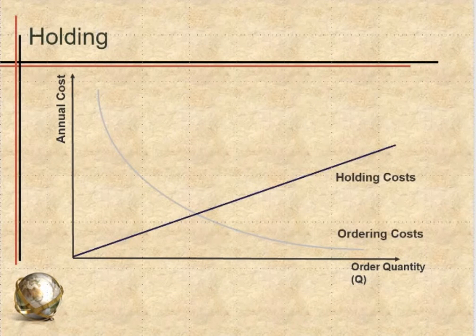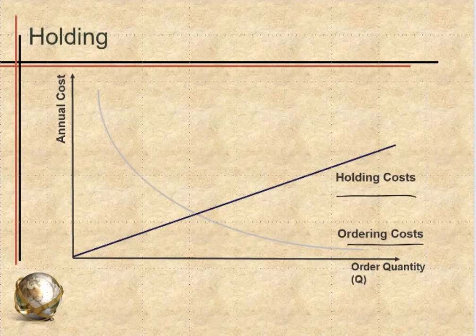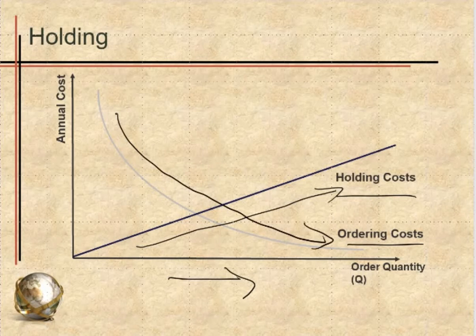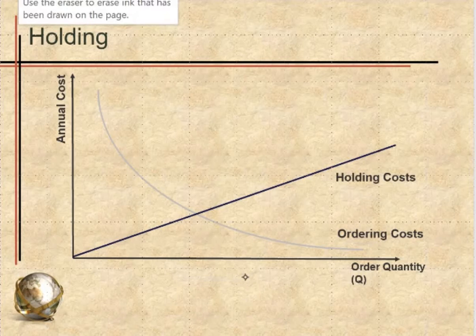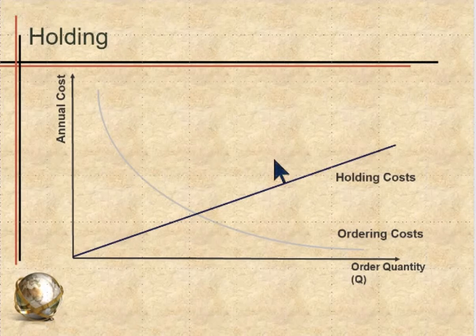Now, putting together, we have holding cost and ordering cost. They look graphically like this. And we can see that as the Q increases, one line goes up, the other curve goes down. So intuitively, now we probably can think of some sort of way to achieve a balance. And at this balance point, somehow, we have some optimal result.